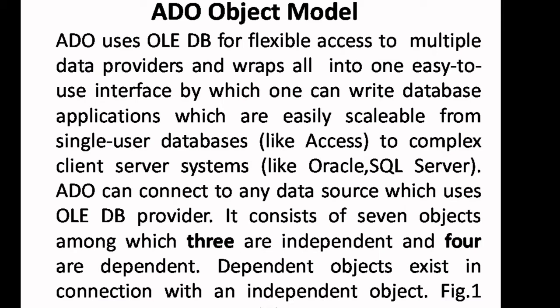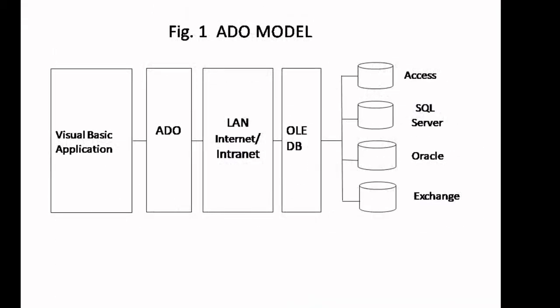ADO object model deals with 7 objects. Among the 7 objects, there are 3 independent and 4 dependent. This figure illustrates the ADO model.